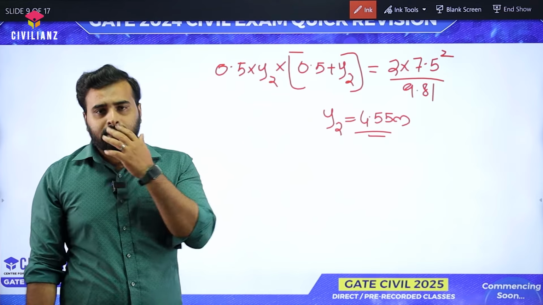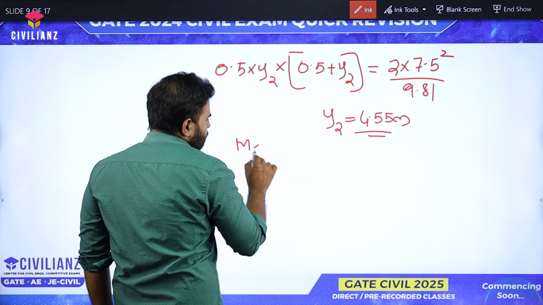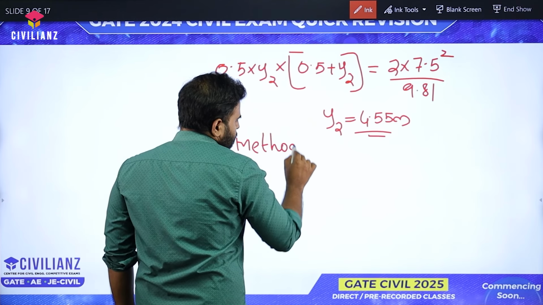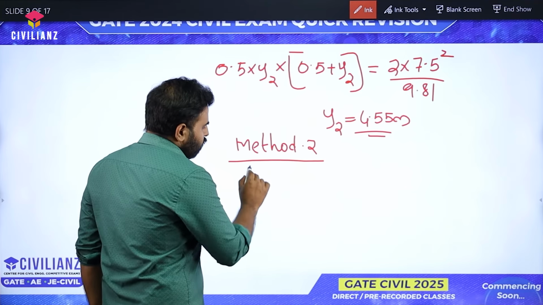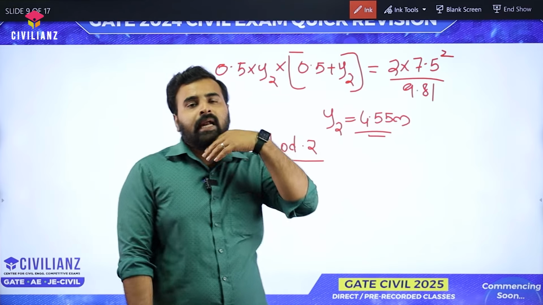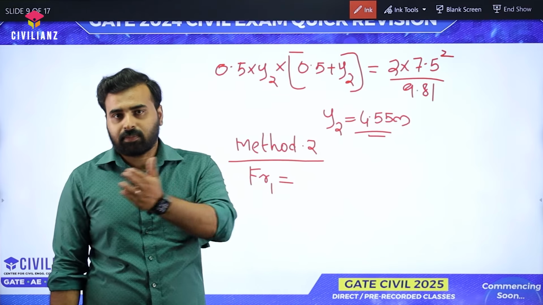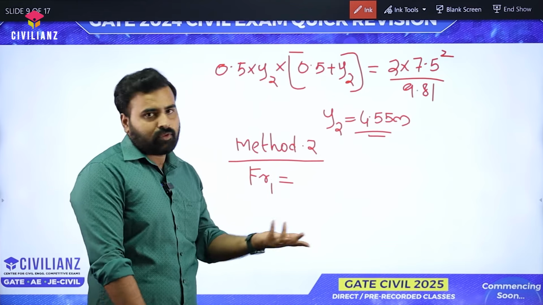There is one more method which is an easier method, but we have to use multiple formulas. So let's write it as method 2. First of all, find the Froude number for the first flow. Hydraulic jump is occurring, so from an unstable supercritical flow to stable subcritical flow. So the first one will be Froude number 1. So let's find the Froude number 1 for the first flow.